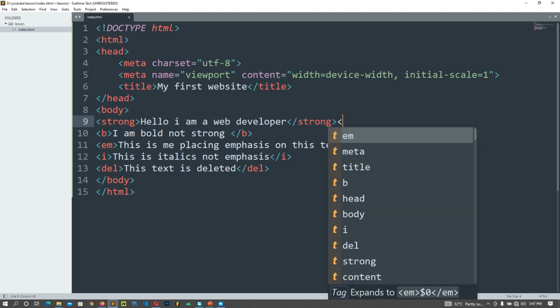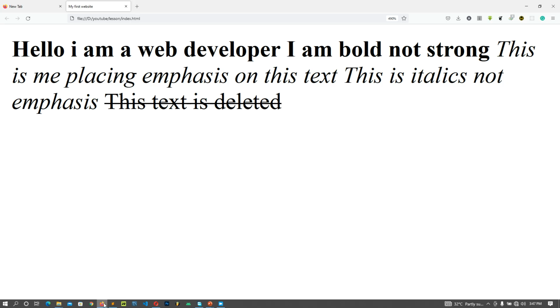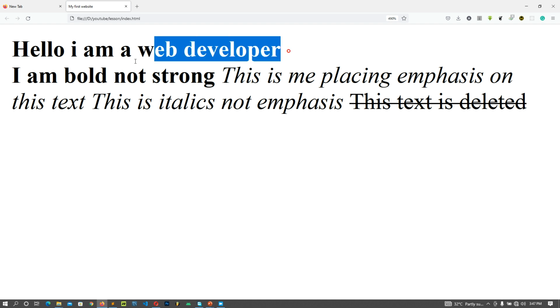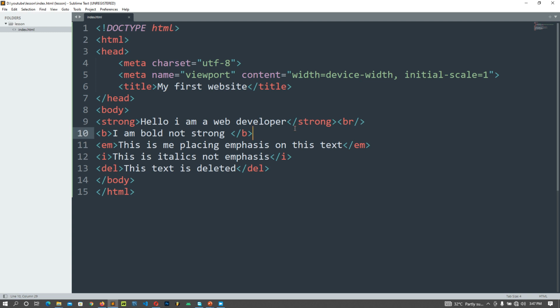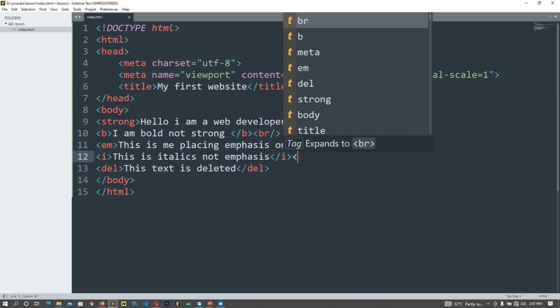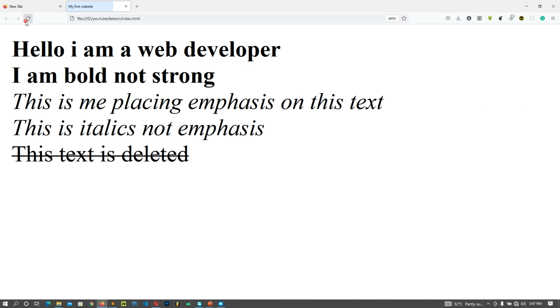But if you put a break tag here and I save, sorry, for every change, make sure you save your notepad, then come here and refresh. You could see we have this broken into another line. Okay, let's add more breaks. Let me come here and put BR here, and here, and here, and let's see the result now. Good, you can see we have all our text starting from a new line. That's the function of the break tag.